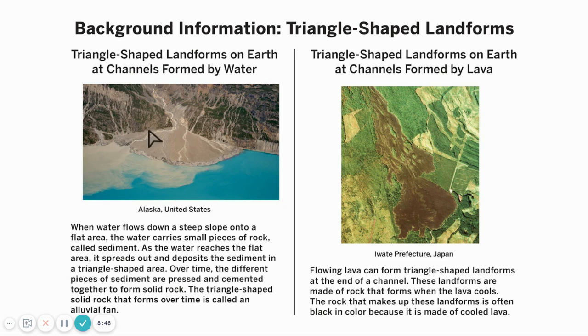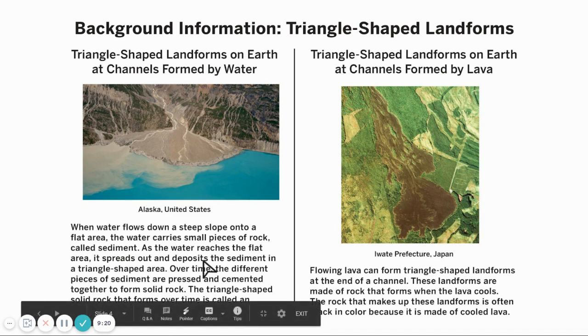One of the things I noticed right away is how wide this triangle-shaped landform is, okay? As the water comes out, it creates a very wide fan here, okay? It actually has a name. We call this an alluvial fan, all right? So this is a lot wider. The water creates a wider triangle base than the triangle-shaped landform formed by lava. So those are kind of some key things to note about some observations between the two.